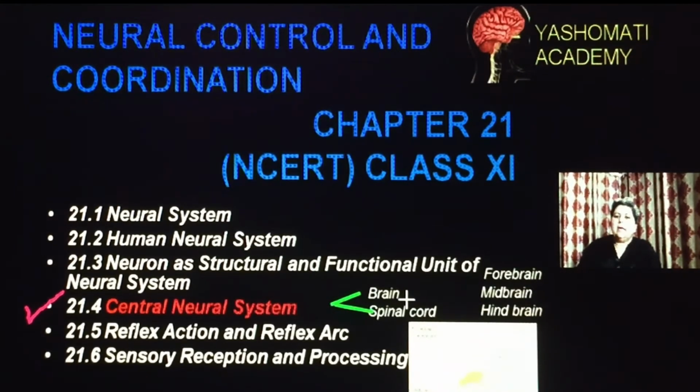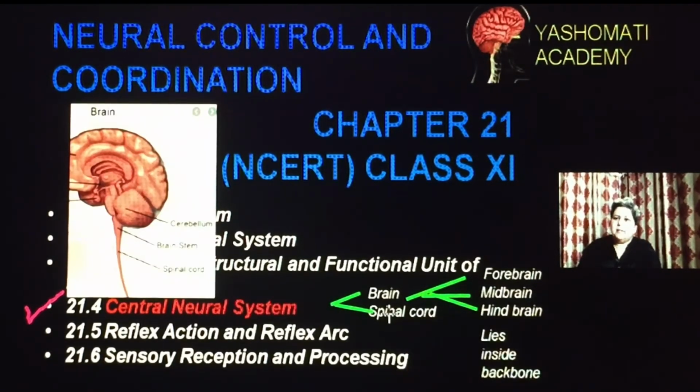Further, the brain is divided into three parts: forebrain, midbrain and hindbrain. These are the three parts of the brain. This part of the brain is called the forebrain, the middle part is called the midbrain, and the lower part is called the hindbrain. And we will study that different parts of the brain are related to different functions.